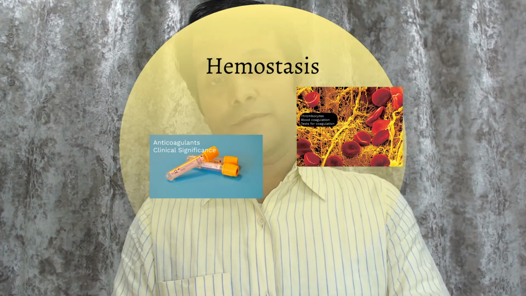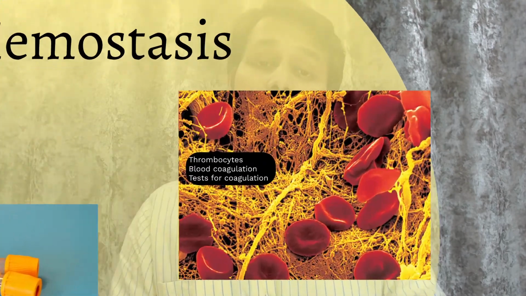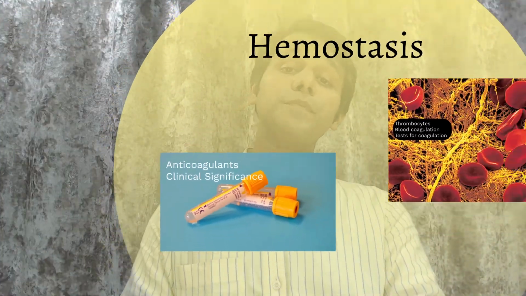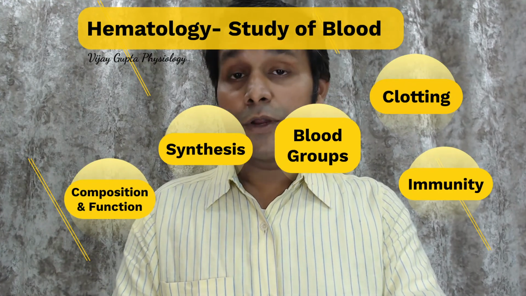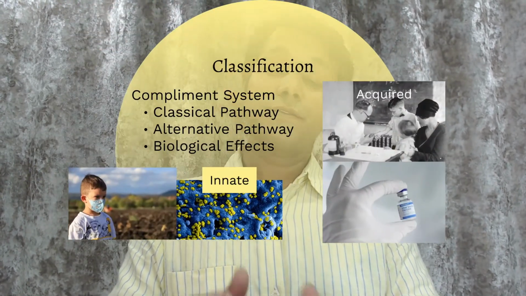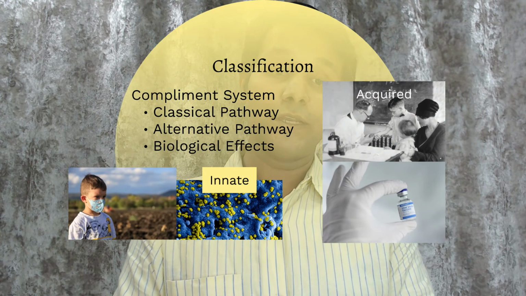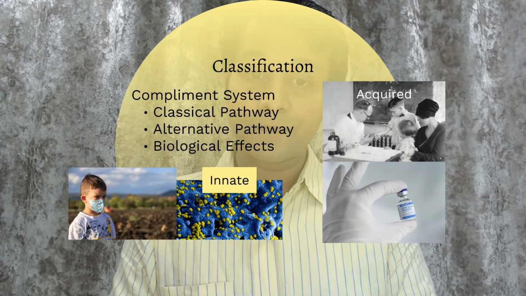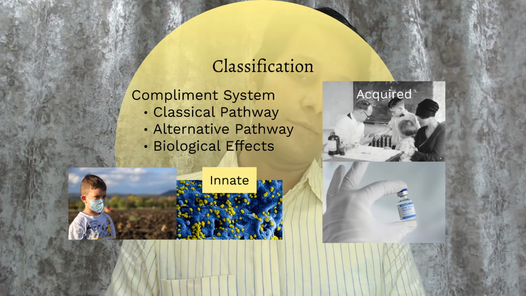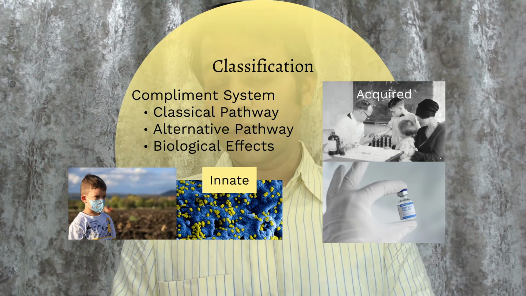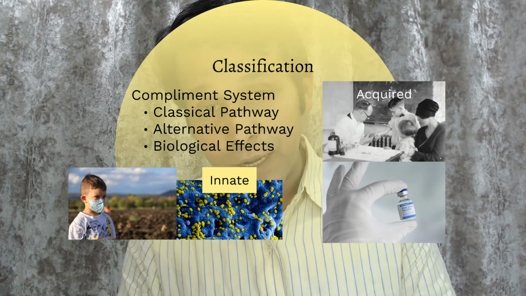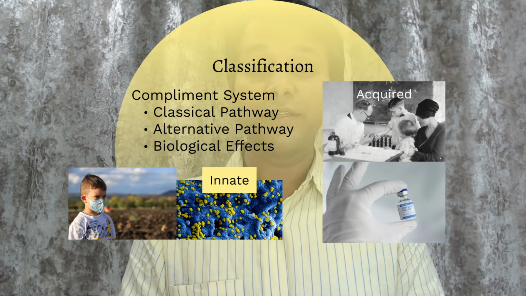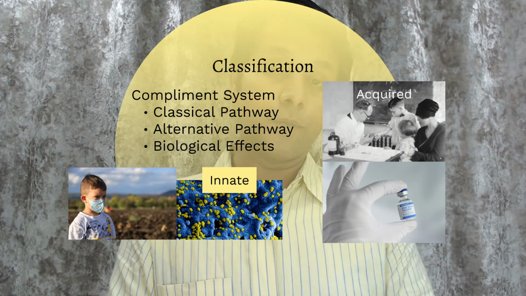After clotting mechanisms, or hemostasis, we are going to study the immunity functions of the blood. In immunity, we'll be discussing classifications like the complement system, innate immunity, and acquired immunity. In the complement system, we are going to discuss the classical pathway, the alternative pathway, and the biological effects of the complement system.